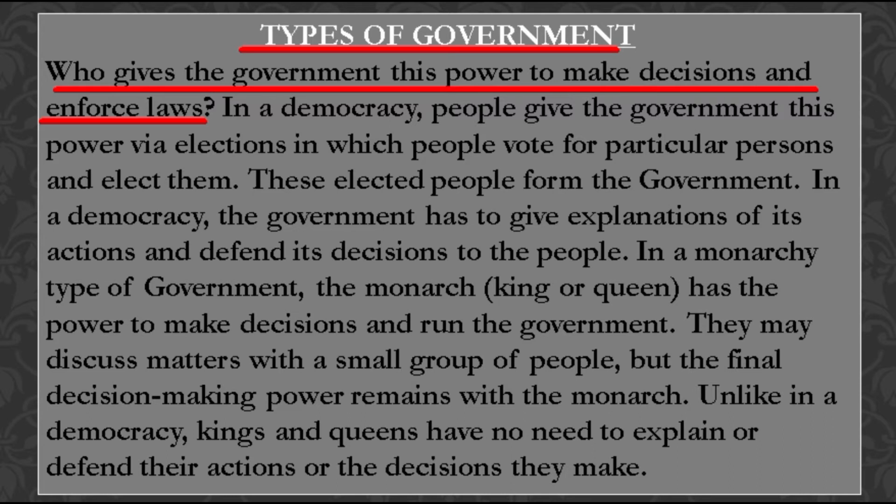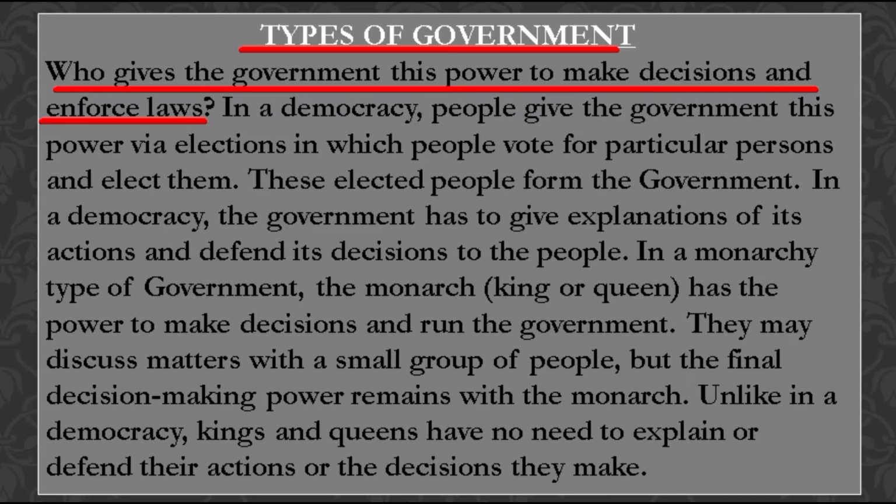Then students, these elected people of the majority party form the government, and in a democratic country the government has to give explanation of its action and to defend its decisions to the people. Whereas in a monarchy type of government, the monarch, means to say the king or the queen, has the overall power to make decisions and run the government.